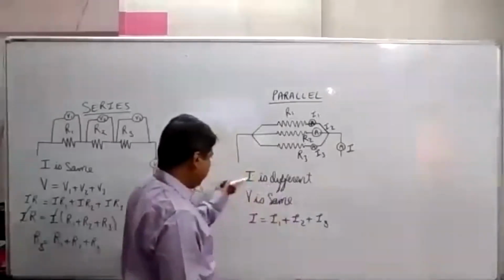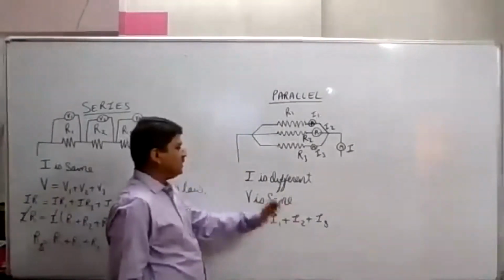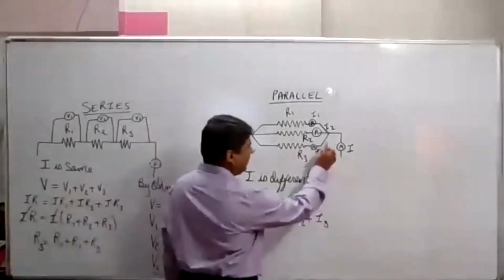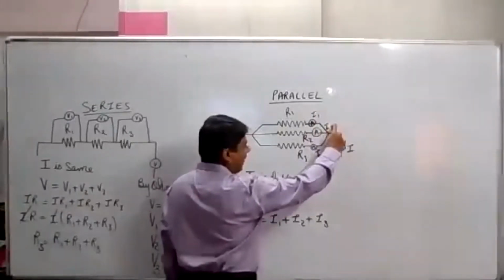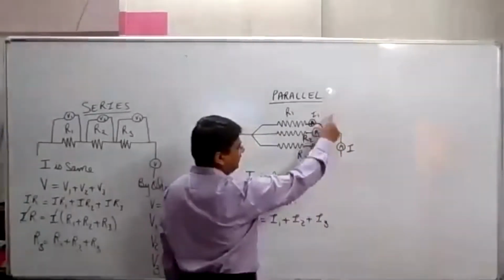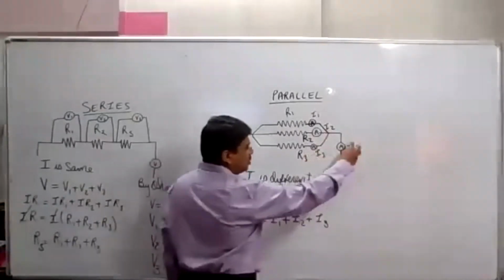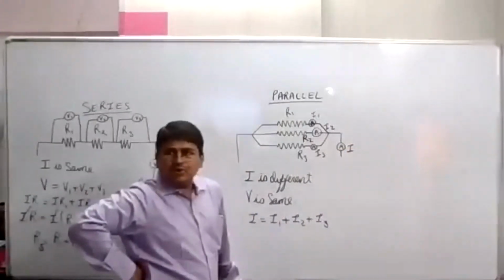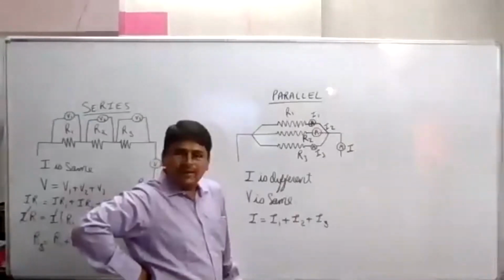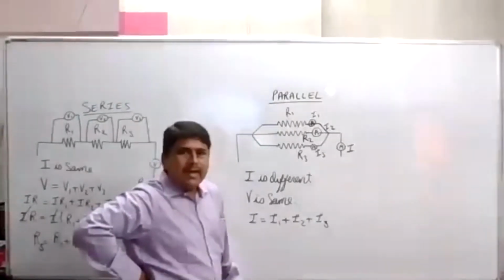So I is different and V is the same. Since I is different, therefore I is equal to I1 plus I2 plus I3. Means if the value of I1 here is 5, I2 is 6 and I3 is 7, 5 plus 6 plus 7 is how much? 18. So this will show you reading 18. Clear? Yes, sir.